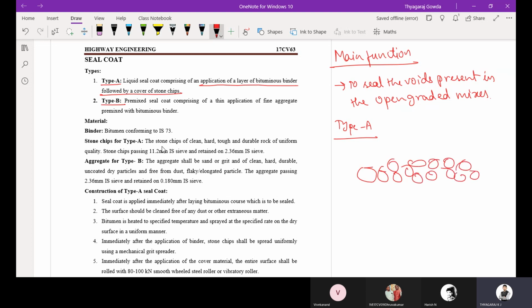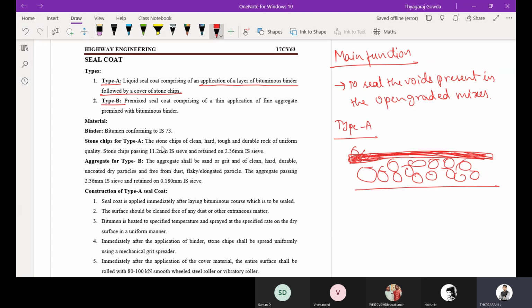The voids are there at the top. Above this OGPC layer they apply a thin bituminous layer, and then they add stone chips.